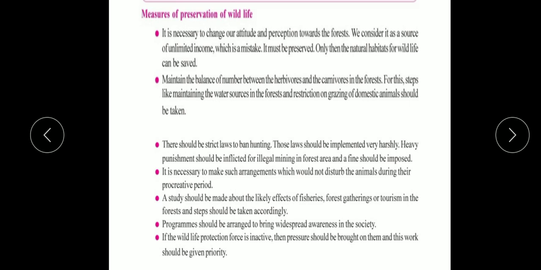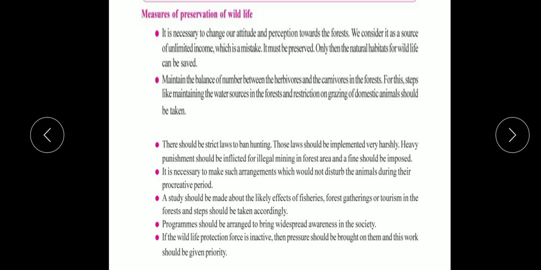So the effects of fisheries, forest gatherings or tourism. Forest gatherings, that is for devotional purposes, and tourism in the forest should be studied regularly. It should be examined. Why? Because after the outcome of the study, whatever necessary changes should be made in the rules and law. Next point, programs should be arranged. We have to arrange programs. Why? Because we have to bring awareness amongst the society.